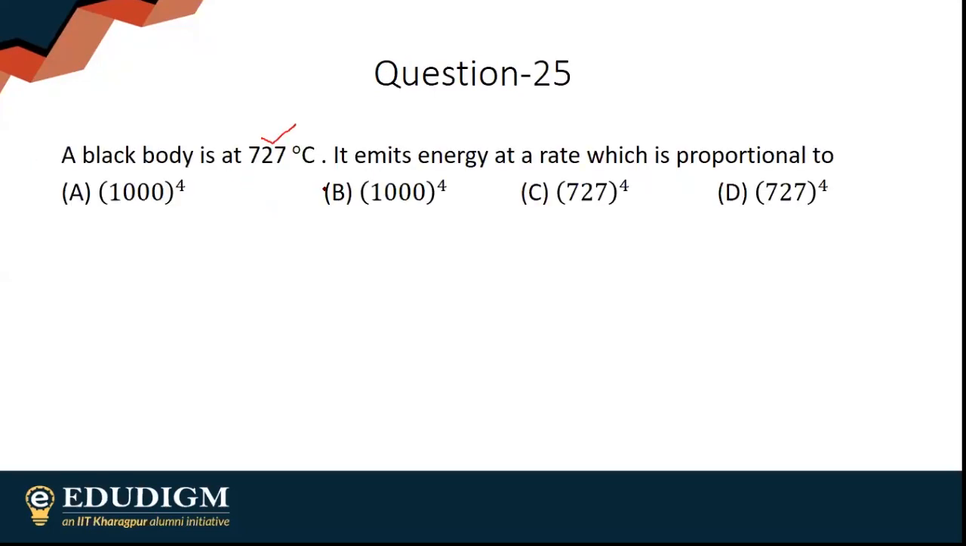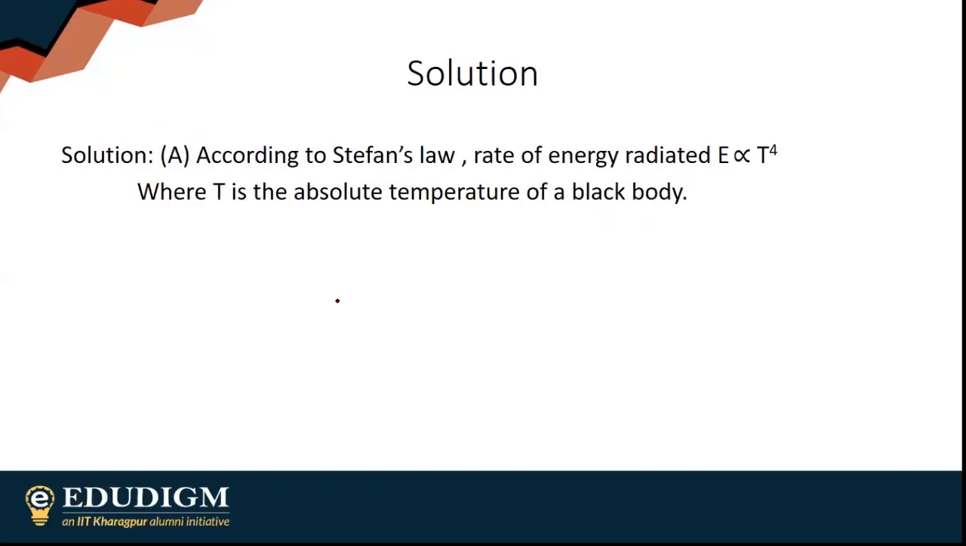Option A and B are the same here. Anyway, it will be 1000 to the power 4. And option C and D are also the same here. Anyway, whichever option, E will be directly proportional to 1000 to the power 4. Moving on to the next question.